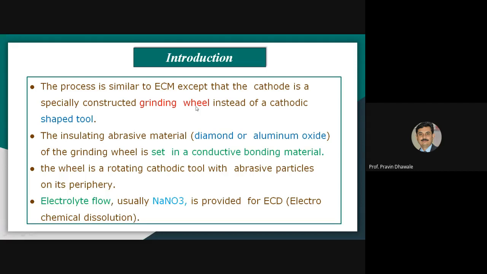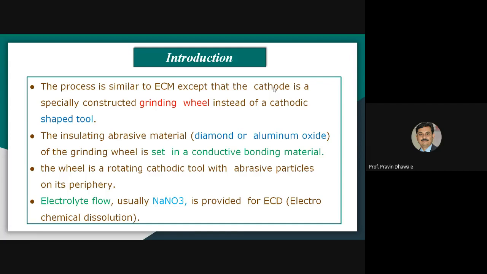Means in the case of electrochemical machining, we use a form shaped tool that acts as a cathode, and that is replaced by the specially constructed grinding wheel. That is, in electrochemical grinding, we use the grinding wheel as a cathode or tool. Also, we require an insulating abrasive material in the grinding wheel, set in a conductive bonding material.